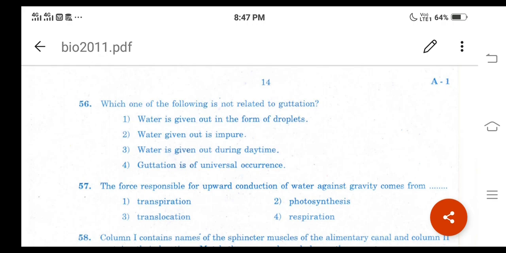It will not occur in large plants such as trees, because the pressure required to force the water out is too large, right? And it can occur in only a few herbaceous plants as well as in grasses. Because of this reason, the fourth option will become the correct answer. Guttation is of universal occurrence, they have mentioned. It is wrong, because guttation can be observed in only a few plants like grasses and some herbaceous dicot plants, right? Option 4 is the correct answer.